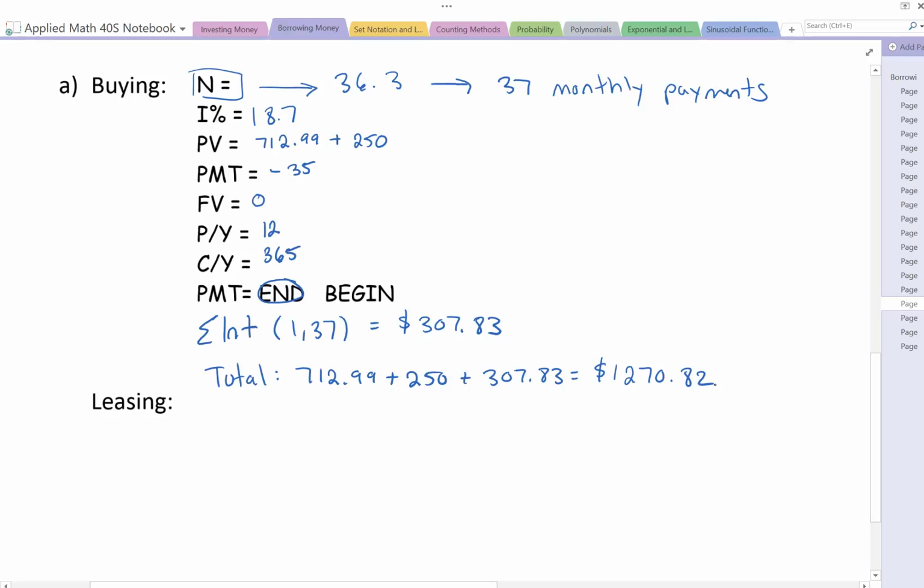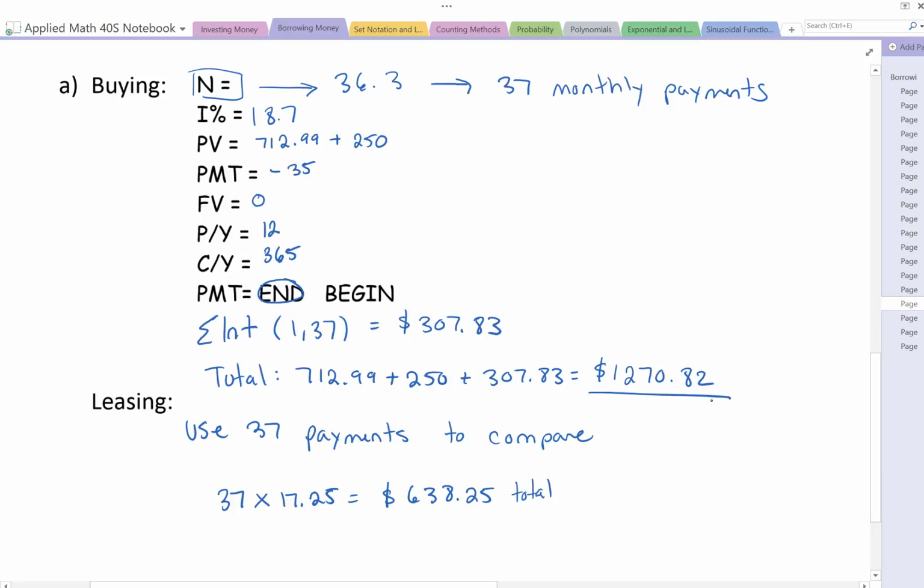Okay. Now for leasing, we're going to use those 37 payments to compare. Because we didn't know how long it would take them, we're going to use that to help us compare so that it's exactly the same, even amount. So if we do that, it's $17.25, and that would be, in our calculators, $638.25 total.